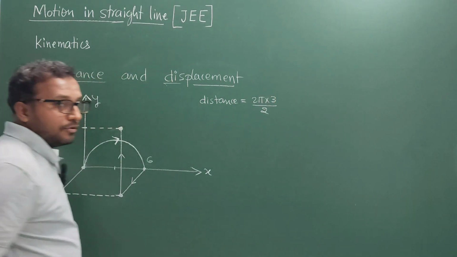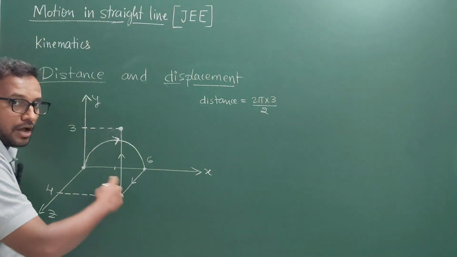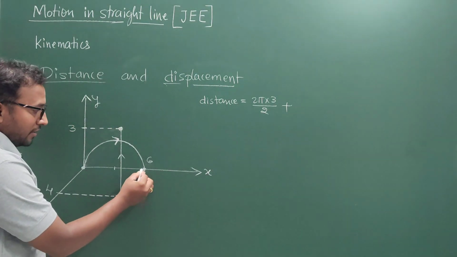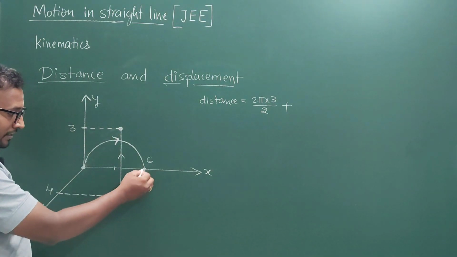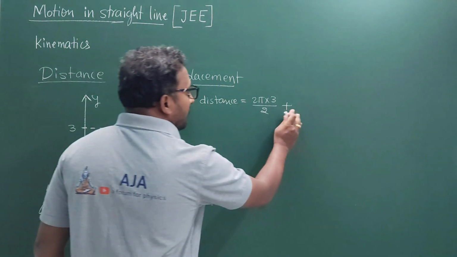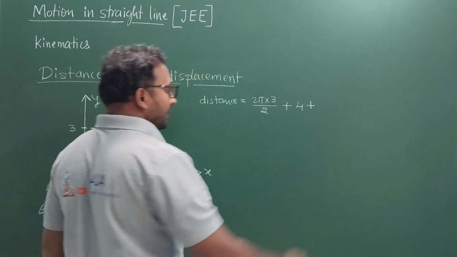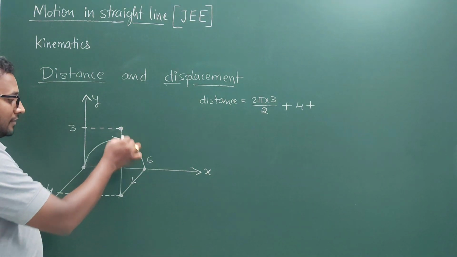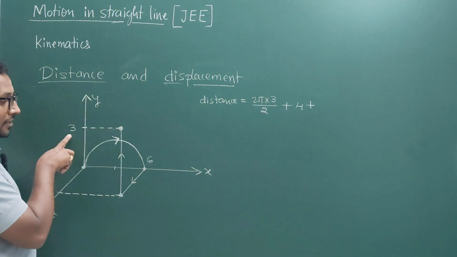because it is just half of the circumference, added with the 4 meters it travels parallel to the z-axis, and then it goes upward along the y-axis a distance of 3 meters.